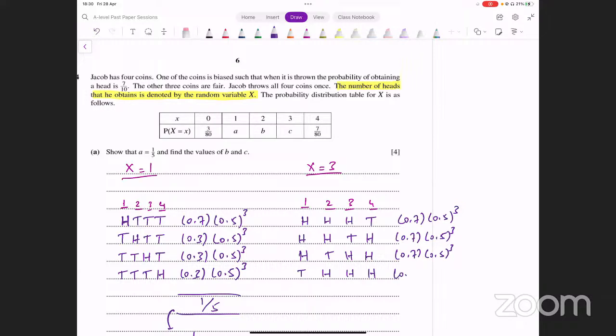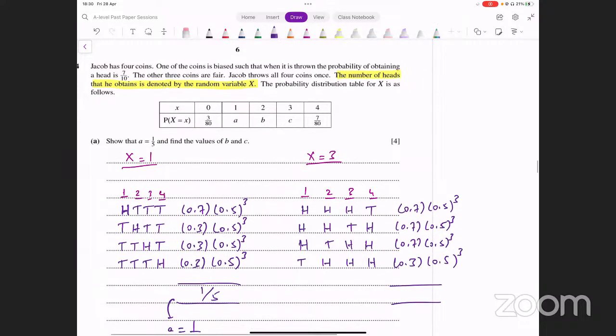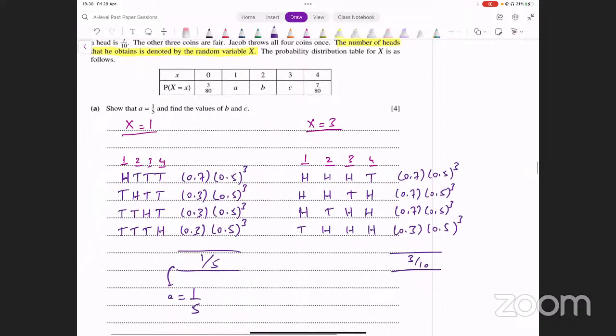तो फर्स्ट कॉइन में हमारे पास 0.3 आ जाएगा यहाँ पे, into 0.5 whole cube. Now you add all of these probabilities and see what that turns out to be. 0.7 into 0.5 का क्यूब, इसको 3 times कर लें तो multiply by 3 plus 0.3 into 0.5 cube, and that is giving me 3/10. This is the value of c. ये आपके पास c की वैल्यू आ गया, c is 3/10. ठीक है, ये आ गया. अब b कैसे निकाल सकते हैं?